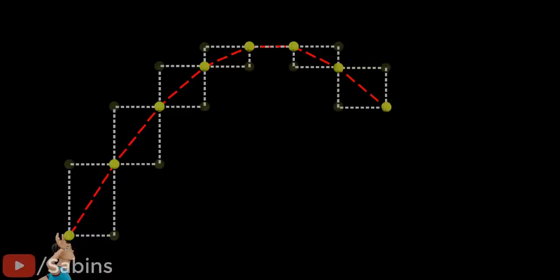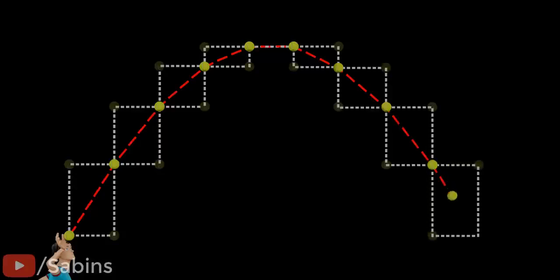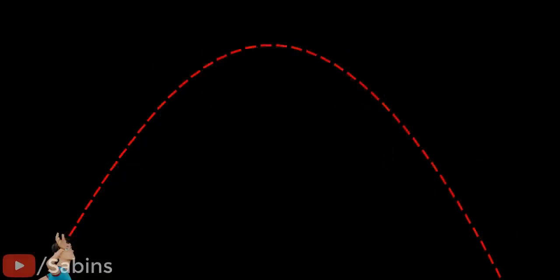Just continue this logic for a few more intervals. You can clearly see the object is taking a curved path. As the vertical velocity keeps on decreasing as the ball travels up, the point where the vertical velocity becomes zero will be the maximum height it can achieve. After this point, the vertical velocity will become negative, and the object will start its descent. During the descent, the gravitational force and velocity are in the same direction, so the vertical velocity will keep increasing. This will be the final shape traced by the ball. The shape of this trajectory is known as a parabola.